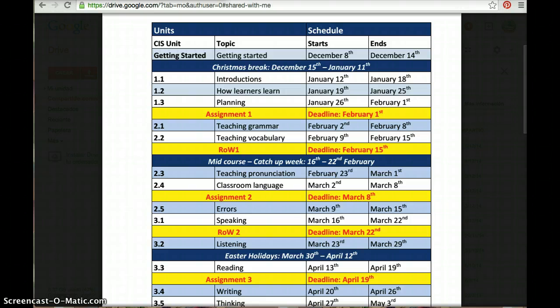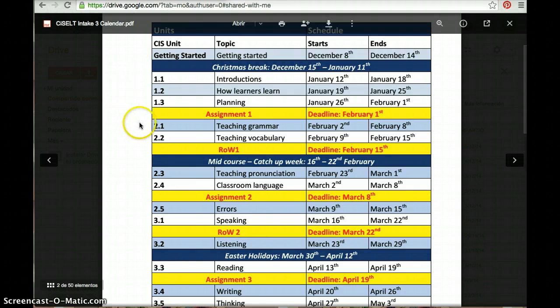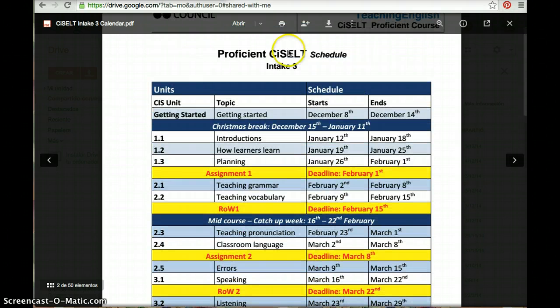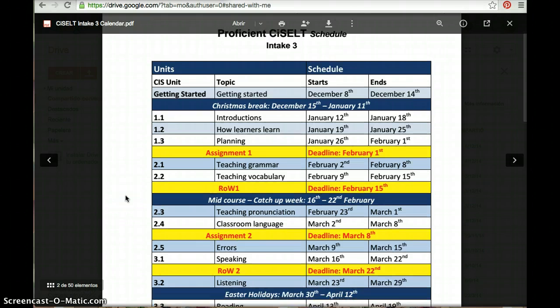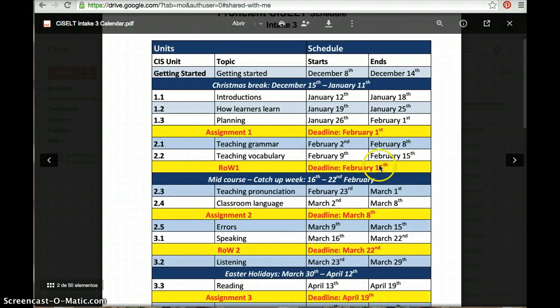Well, this week we're actually going to have two separate videos. We have a really busy week ahead of us. If you could take a look at this with me, please, this is the calendar for the course. You already know this calendar, you received it, it is in your emails. So this is the week from February 9th to February 15th.